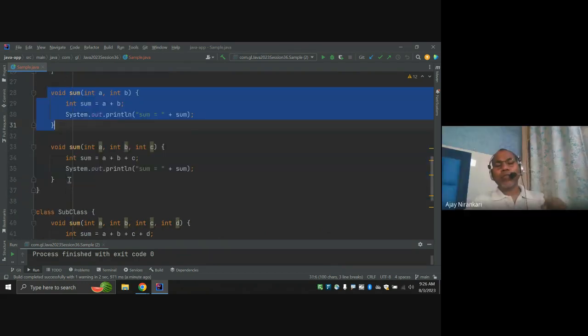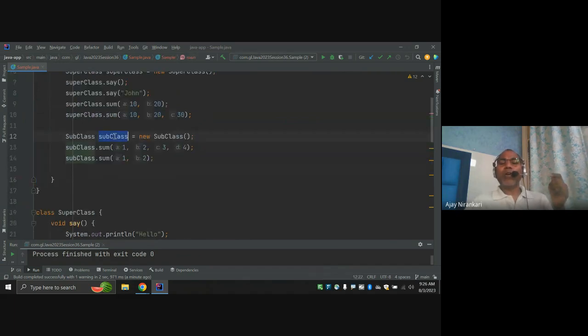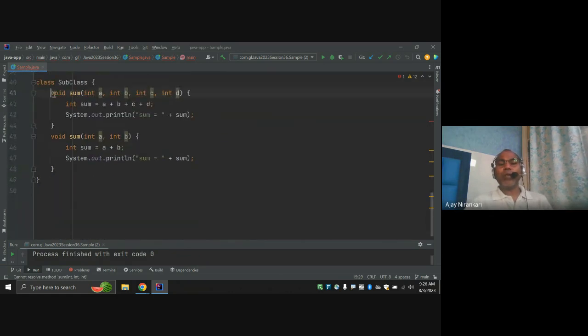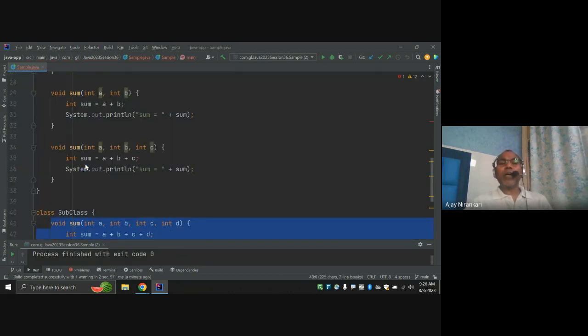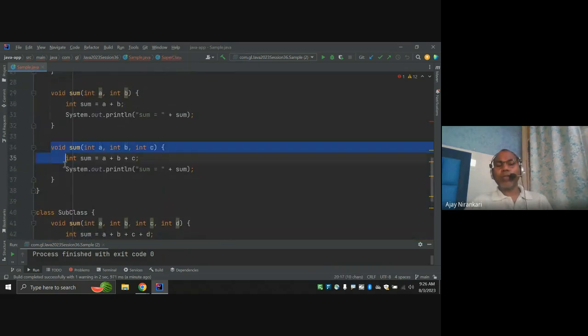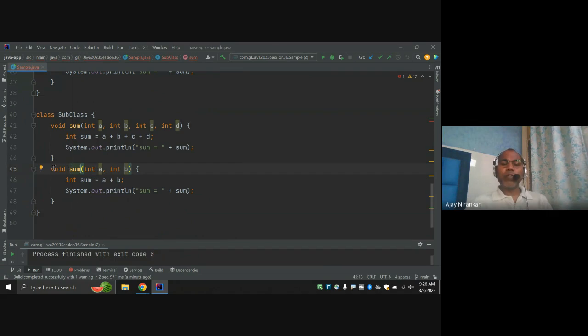That means why can we not use this class itself? Might be in the subclass I want to add up three numbers as well. But notice there is no three-argument method here, but it already exists in another class. This class already has one method with three arguments. So why not reuse the same? I am not interested in writing duplicate code again here.